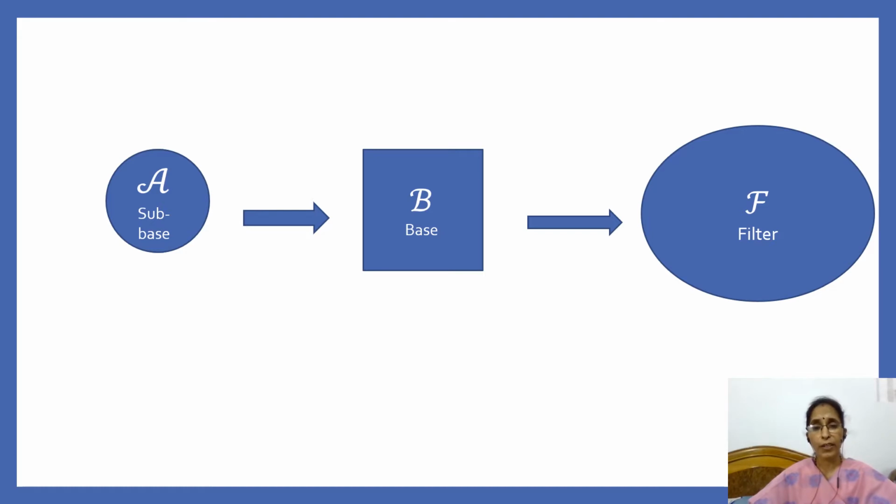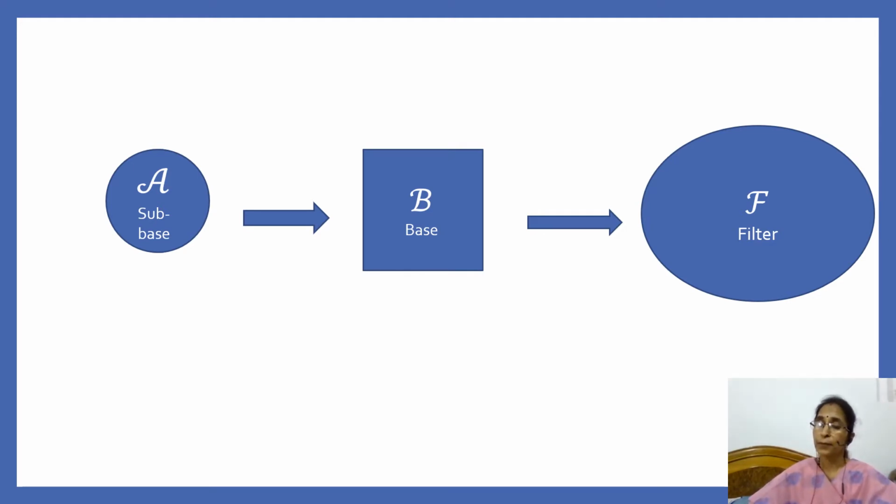Suppose X is a non-empty set and suppose A is a non-empty collection of subsets of X. Then we know that if A has the finite intersection property, then there exists a filter base B containing A. And how can we obtain filter base B from A? Let us recall that B can be obtained by taking finite intersections of members of A.